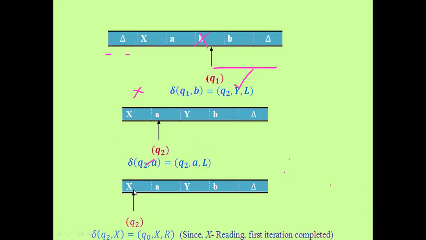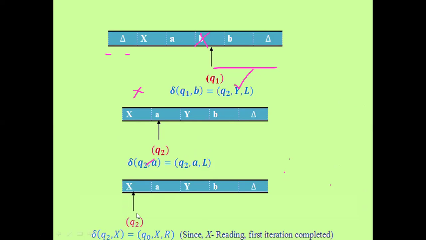Next, again coming to the first X, we have to check if that X is already a read symbol. You can replace the A by X. Then we have to check again for any other possible change. Once it is altered, do we have to change anything? No, it is altered. So Q2 on X stays itself, so we don't want to change.